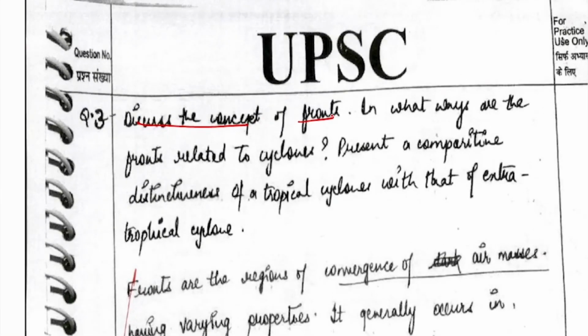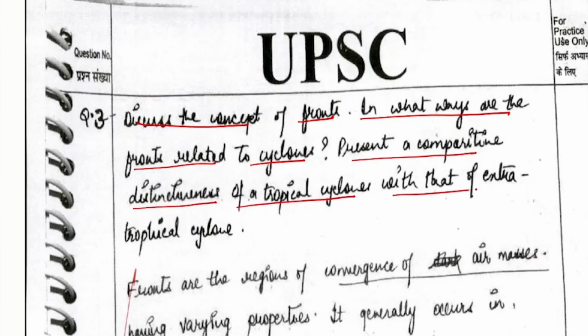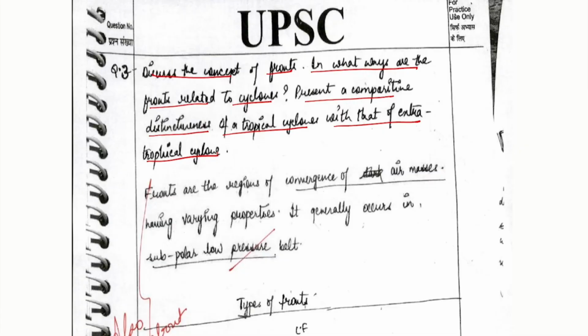Now, moving to the next question, we have discussed the concept of fronts. Okay, this is a question of climate, or climatology. In what ways are the fronts related to the cyclones? Present a comparative distinction of tropical cyclones with that of extratropical cyclones. So we can see the demand of the question here, it is quite clear.